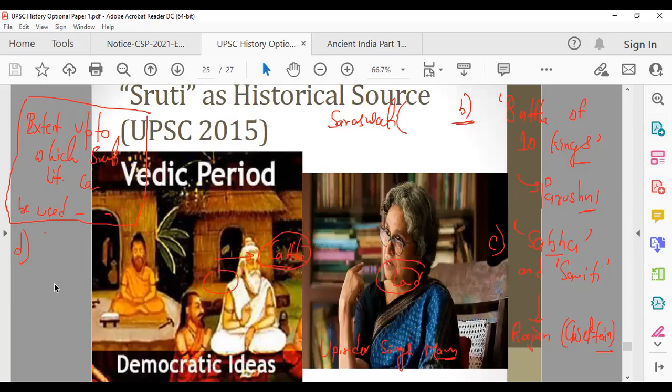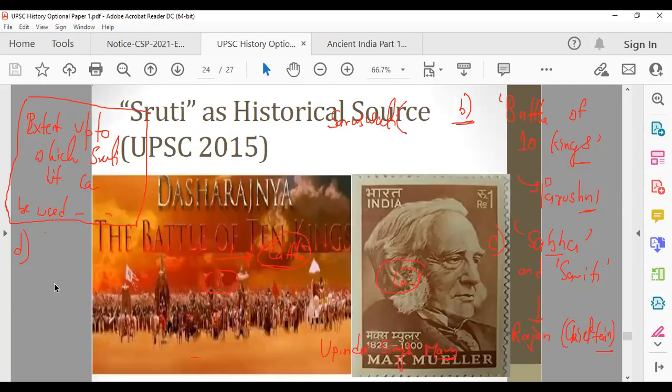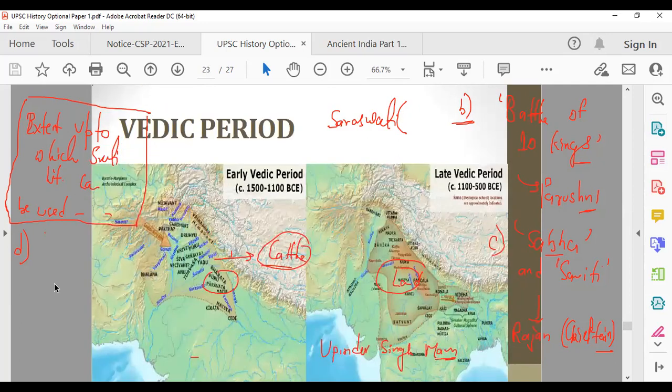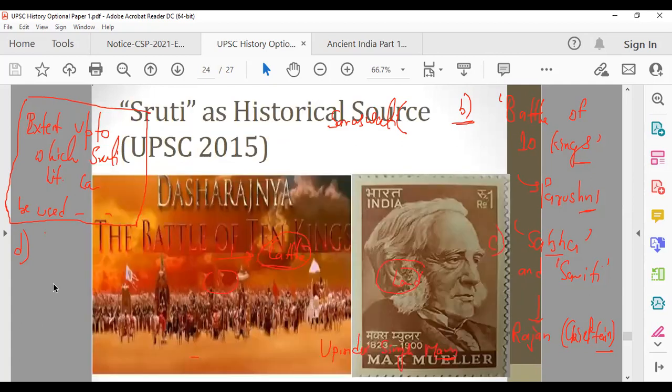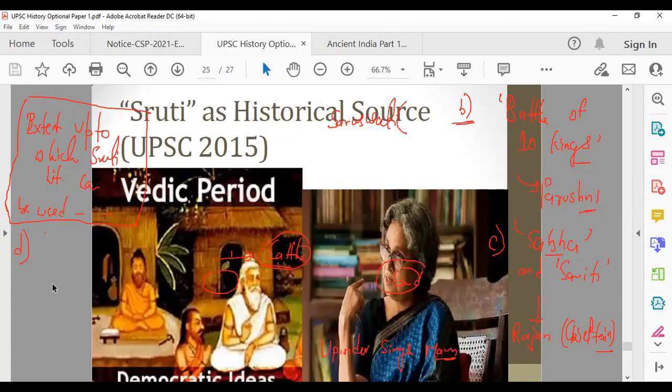So yes, you can use Shruti literature to corroborate. Like let's say in the early Vedic period, Rig Vedic Samhita, what is it saying about women? Then later Vedic text, the other parts of the four Vedas, what are they saying about women? That can give you an idea. When you're comparing it, that can give you an idea about the society. So that is the fourth point which you can talk about.